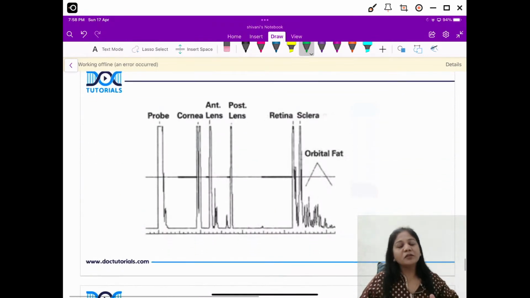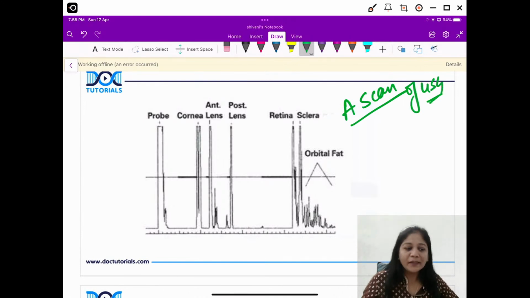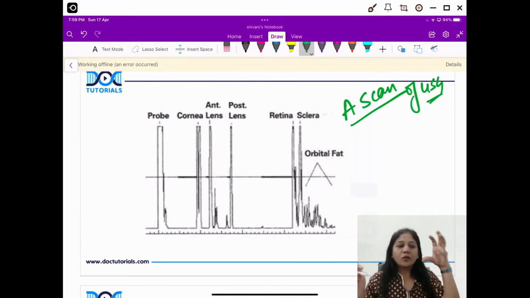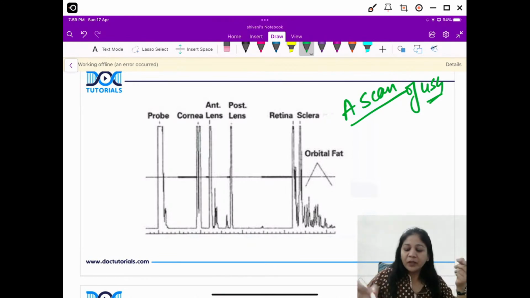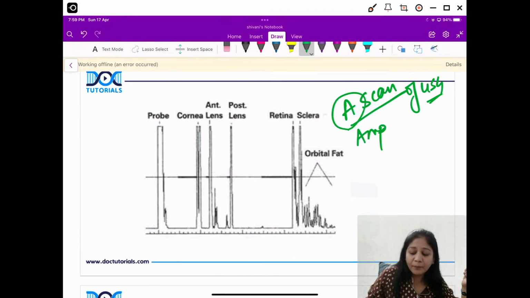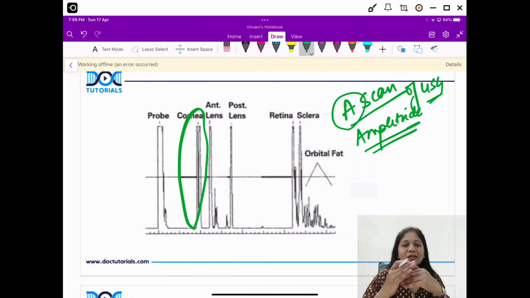Now, similar to that, guys, we can be asked about this picture. What is this? This is the A scan picture of the ultrasound. Okay, now what to see, what to identify? So friends, we utilize the sound waves, the ultrasonic sound waves. Ultrasonic sound waves are going through the eye, and depending upon the reflectivity, the spikes are received. Okay, this A scan is based on the amplitude. It is also called the amplitude scan. So the resulting spike, what you get, is because of the reflectivity of the echo that we get.